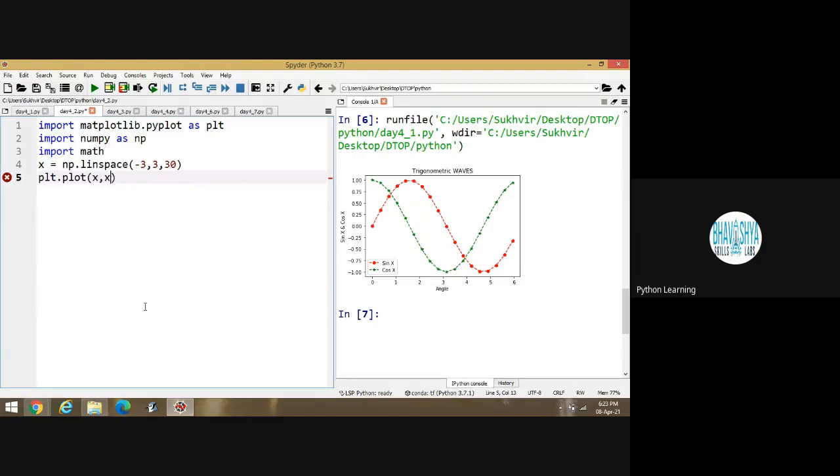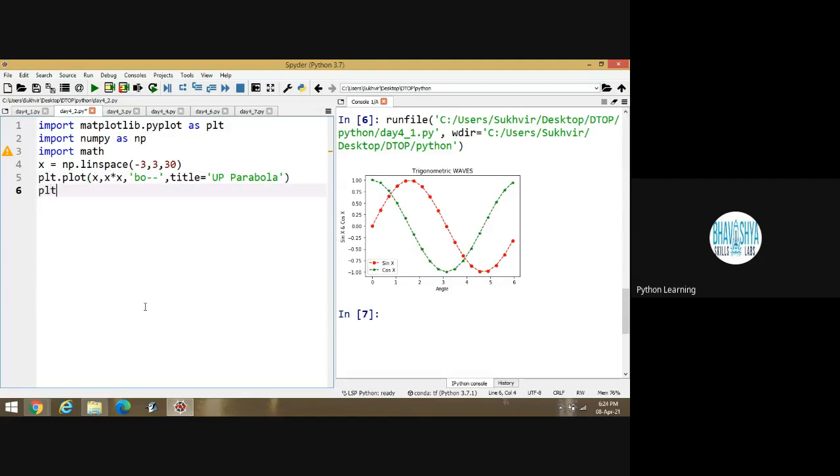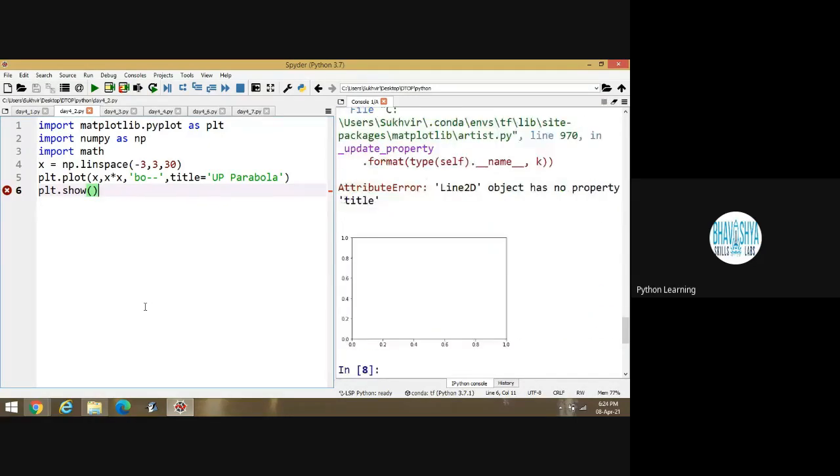x, x square. Then let the color is green or blue, indicated by circles, and then dashes are there. Suppose this one is the content, and then title. Here I have to write upward parabola. Suppose this content is there, then plt dot show. I have already discussed these contents. I'm just repeating the content. Okay.